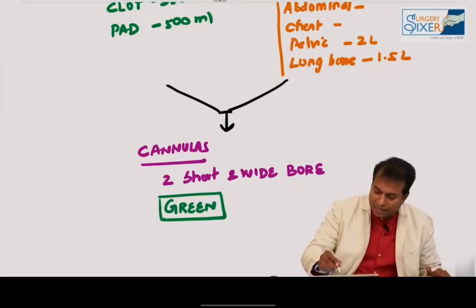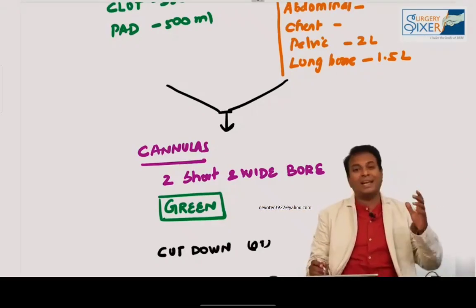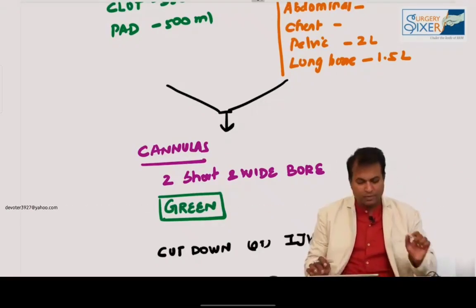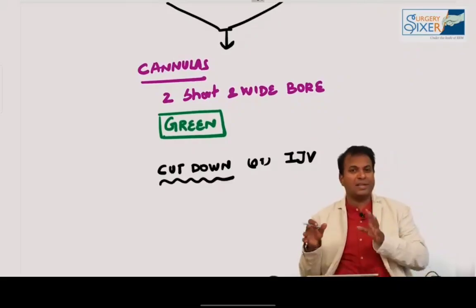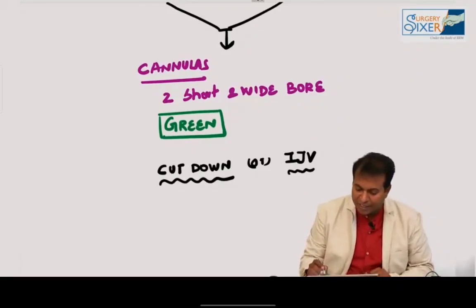We have to go for the next level. That is, you have to either go for a cut down of the saphenous vein in the leg, or immediately go for a central vein if facilities are available. Go for the internal jugular vein. If there are no central vein facilities available, you have to go for a cut down. Immediately make a small cut down on the saphenous vein and put a cannula into the identified vein, or else you should identify the internal jugular vein and put the cannula inside.